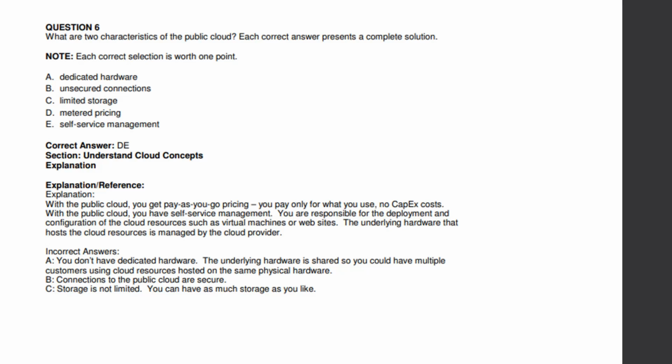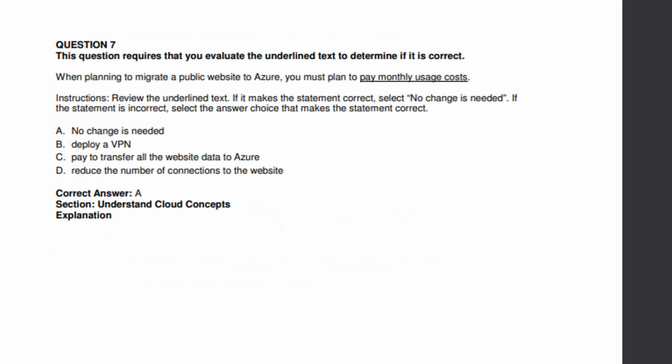We are going to pay for the usage, and this is the self-service management. So D and E is the correct answer. You can read out the explanation below. Pause the video and read it out when you are going through the exam, preparing for the exam. Sorry for that.